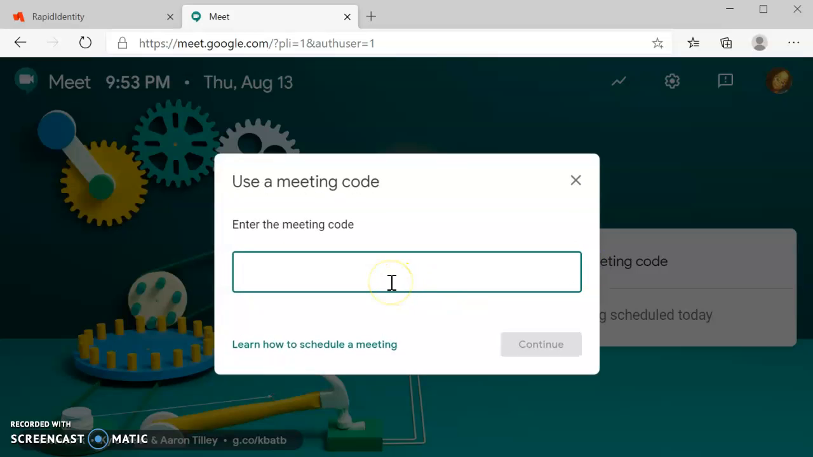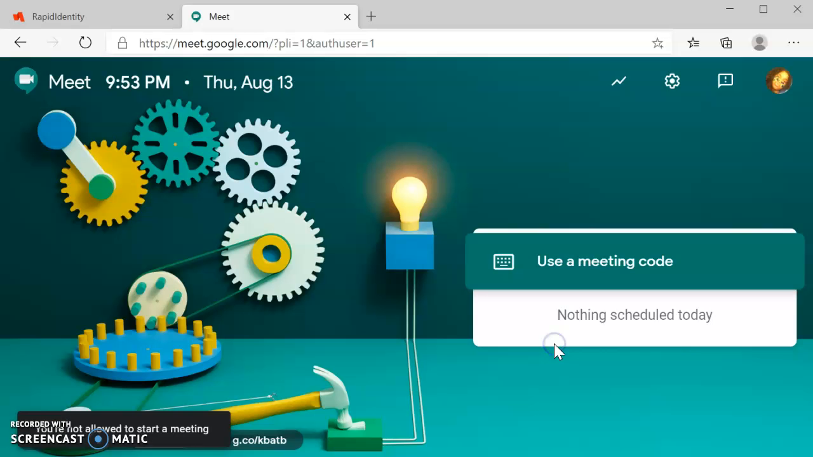So right where it says use a meeting code, I'm going to enter EGES Media. And I'm going to hit continue. Now, it's not my time for specials right now, so it tells me you're not allowed to start a meeting. But if this was my time for specials, this is what happens when you enter the code.